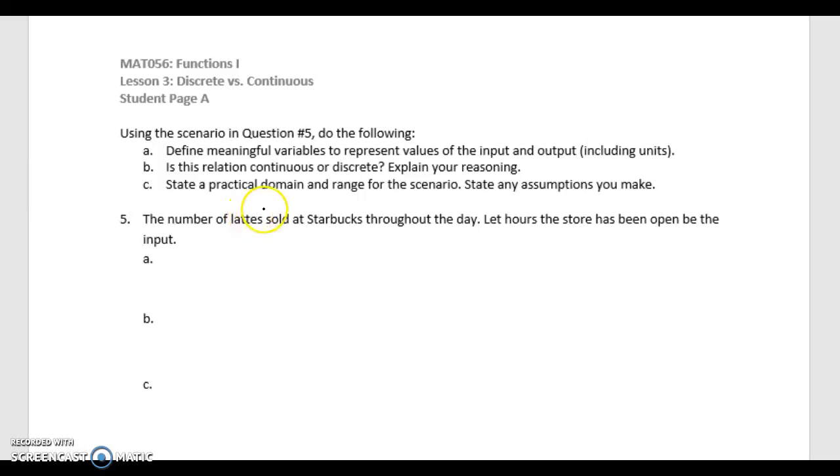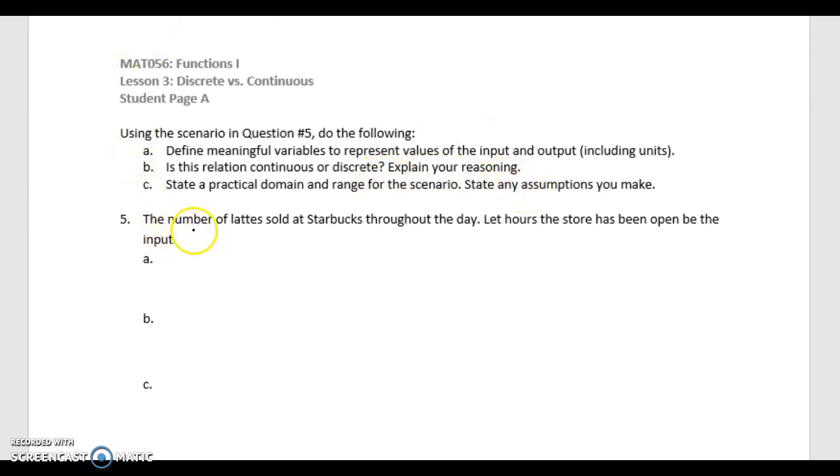In this video, we're going to look at question number 5. We need to define meaningful variables to represent values of the input and output. We need to determine whether this relation is continuous or discrete. And then we also need to state a practical domain and practical range based on the scenario and if we have any assumptions that we're making.